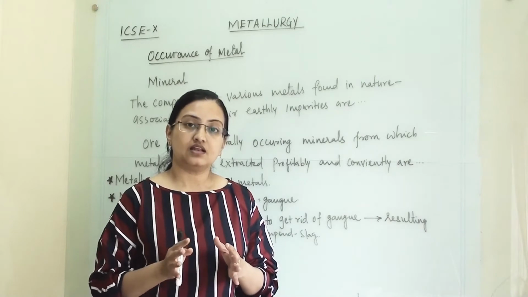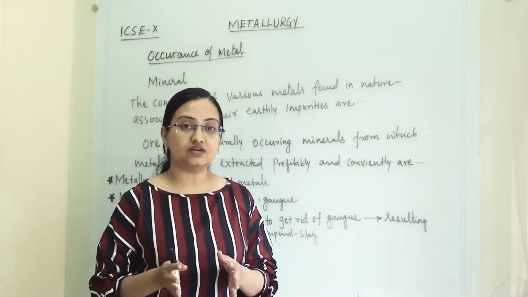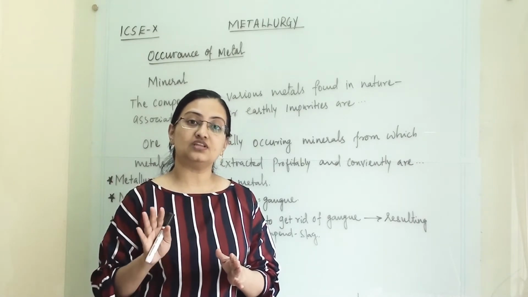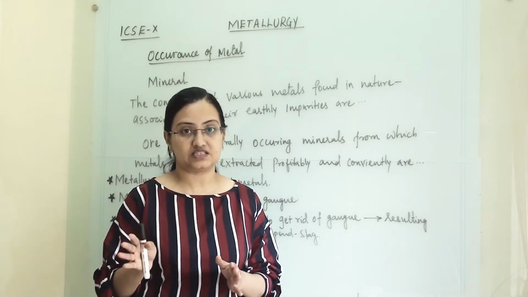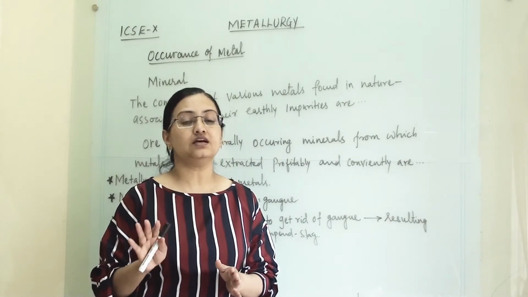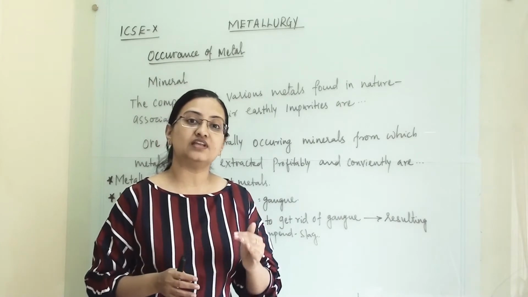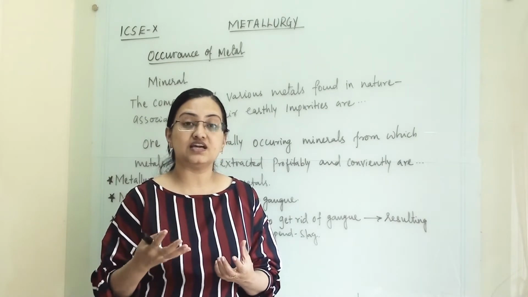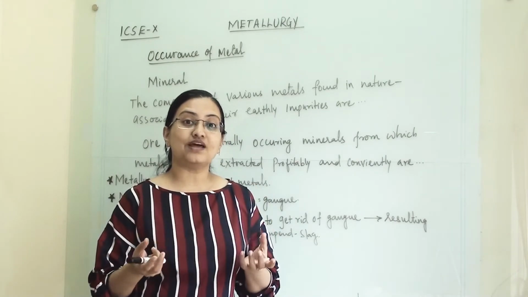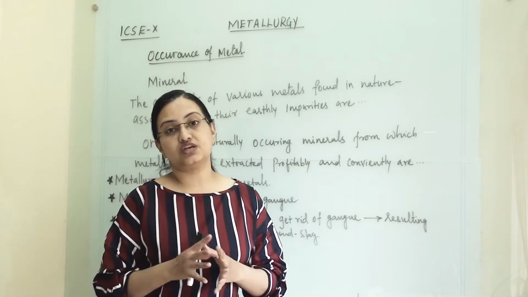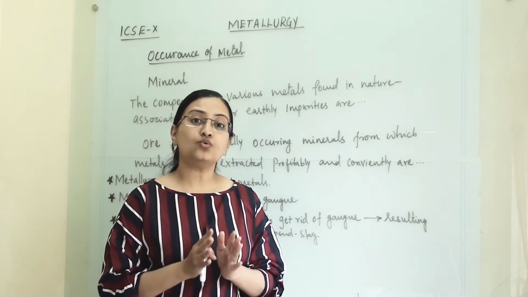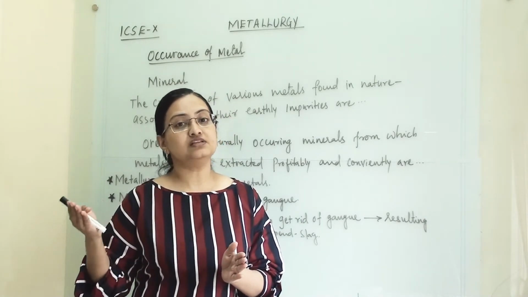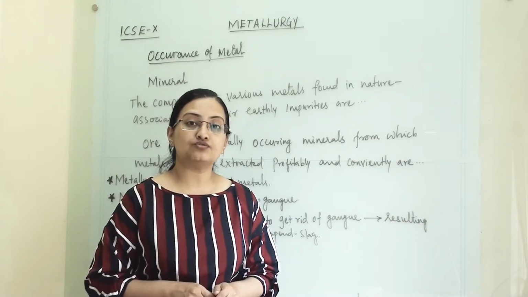Whereas some metals like noble metals, gold and silver, occur in natural state, or without a combined state. That means they are as they are in the earth crust, because their reactivity is very low. So it depends upon the metal's reactivity: the more reactive it is, the more negative ions will be associated with it. Along with that, the extraction process will also differ as the metal reactivity differs. All these things we are going to study in this chapter.